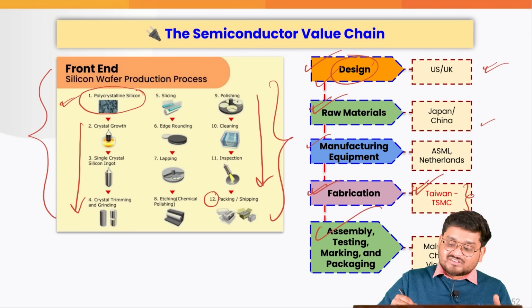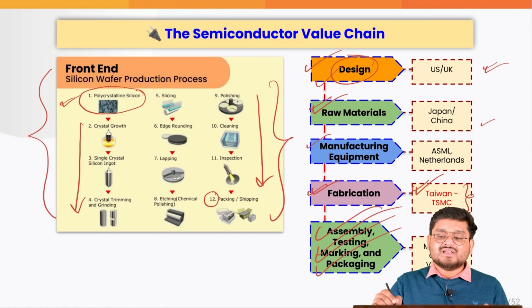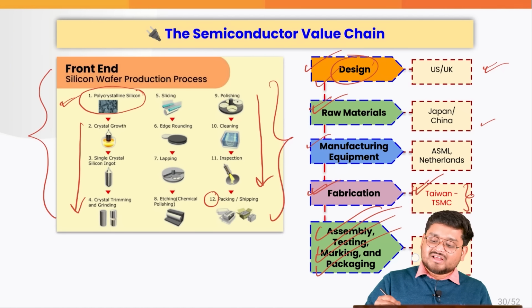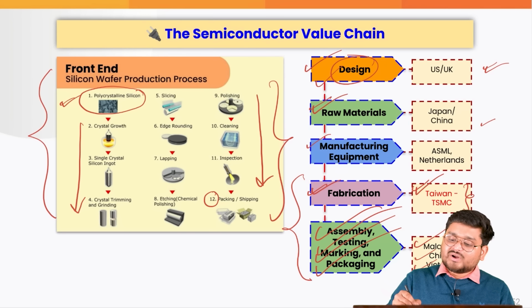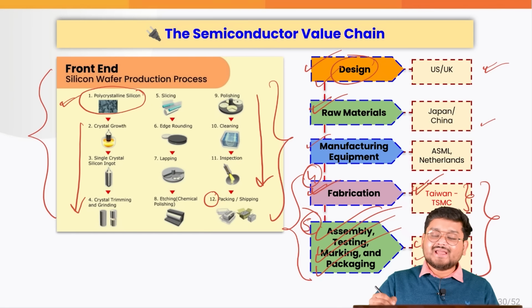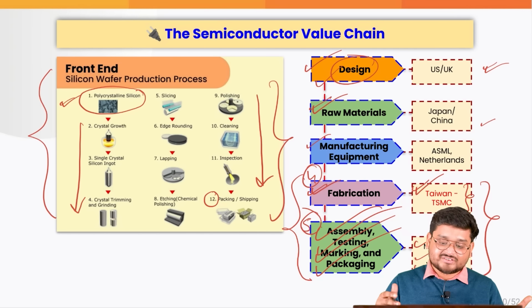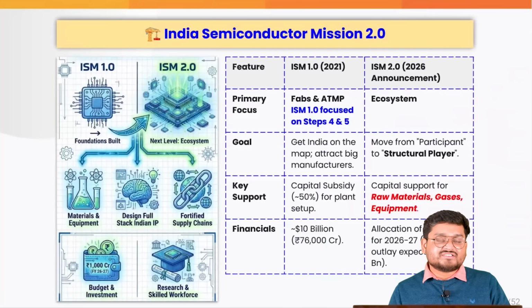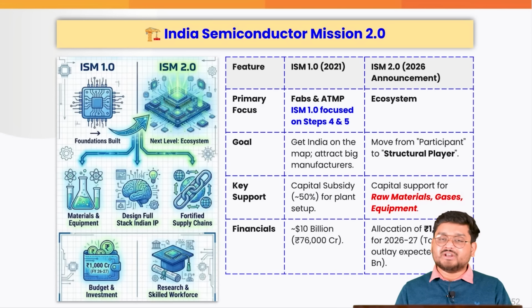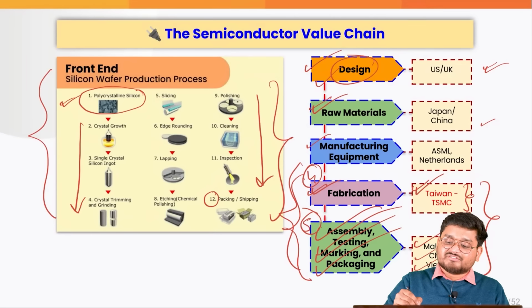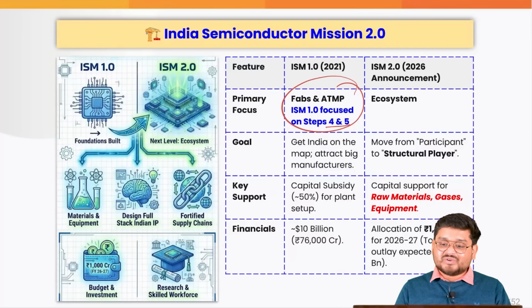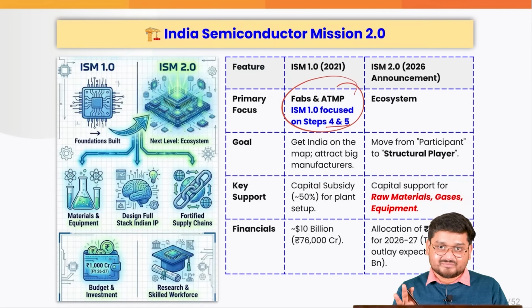And at the end of the day, assembly, testing, marking, packaging, these are done in other countries such as China, Malaysia, Vietnam, where we do not need a lot of value addition in this fourth and fifth stage, and that is why this can be undertaken by various such countries. And this is where our Semiconductor Mission 2.0 is coming into the picture, because Semiconductor Mission 1.0 actually focused on steps number 4 and 5, right? But right now we are trying to focus on the entire ecosystem, right?